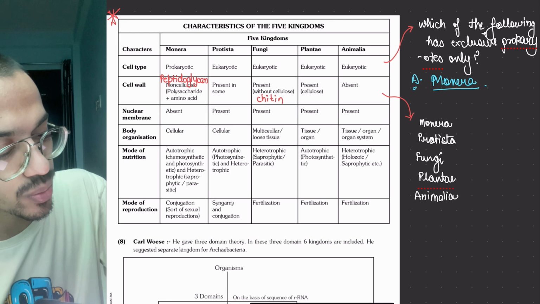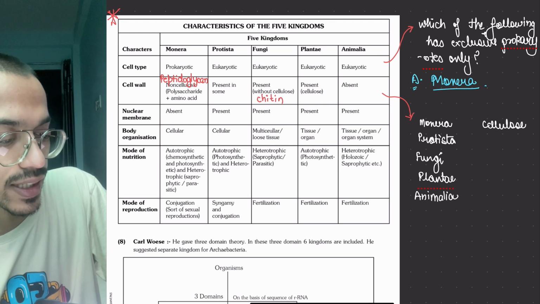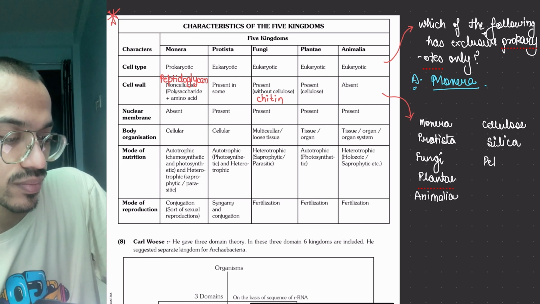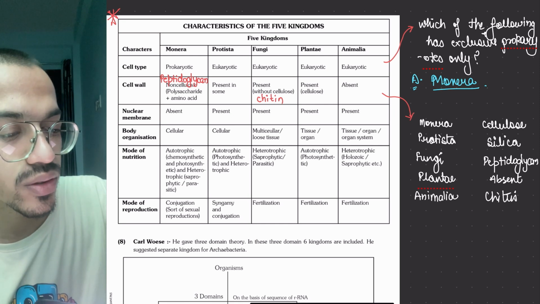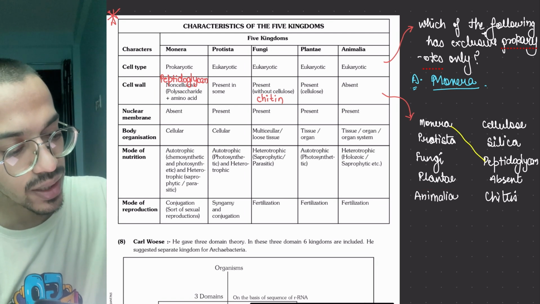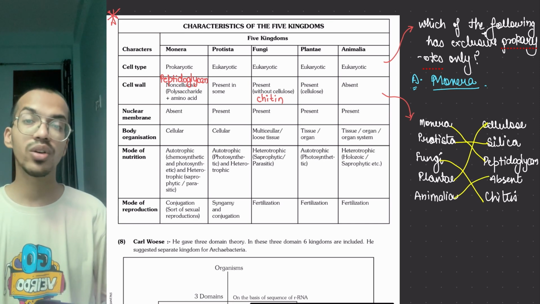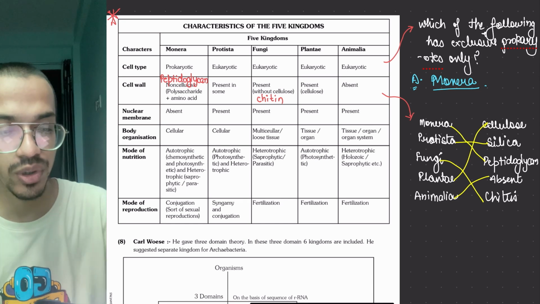and opposite to it they have written cellulose, silica, peptidoglycan, absent or chitin. So what would be the answer to this question? Then Monera would be this one, Protista would be silica, fungi would be this and this. So this way a question can also form, which can increase the time taken to do the question. So we have to keep it in our mind.